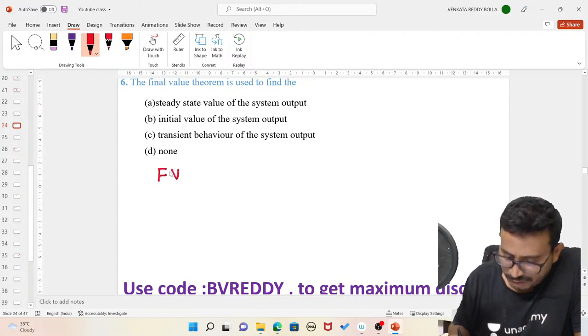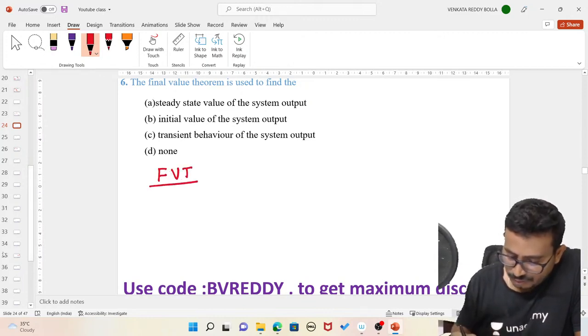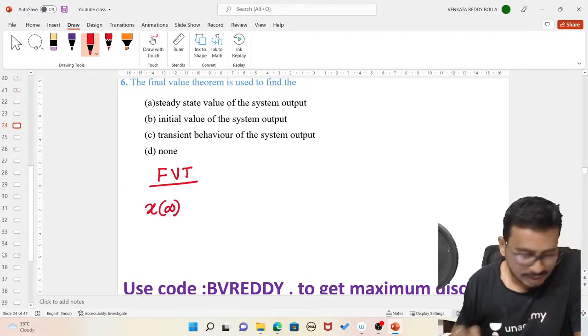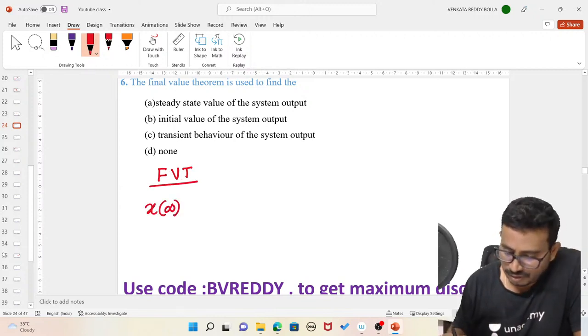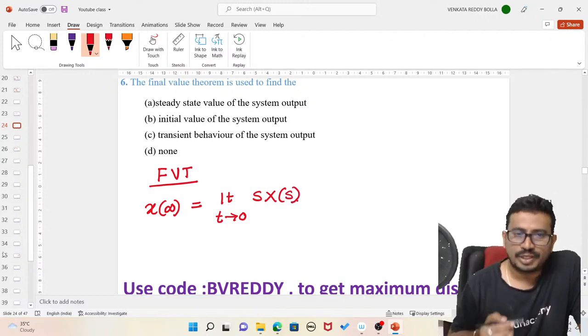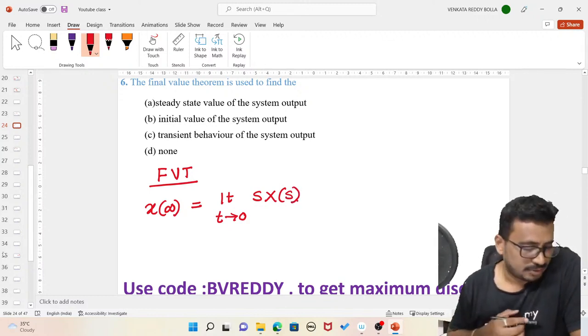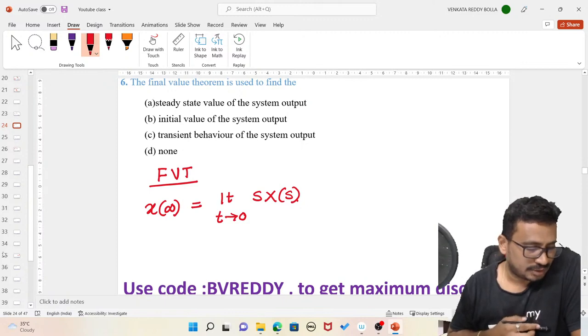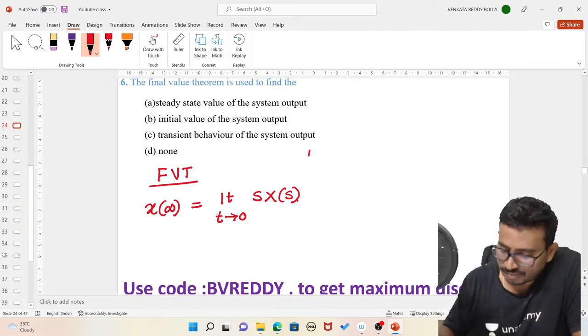Final value theorem, FVT we used to call simply, which we use generally to find the final value, that is t tends to infinity, which is given as limit s tends to 0 of s into X of s, where X of s may be a voltage or a current. This is the final value theorem.